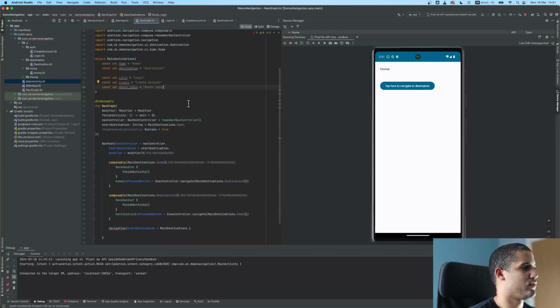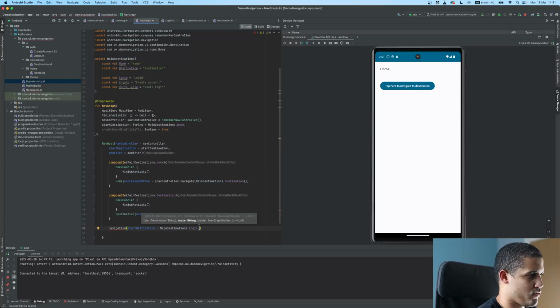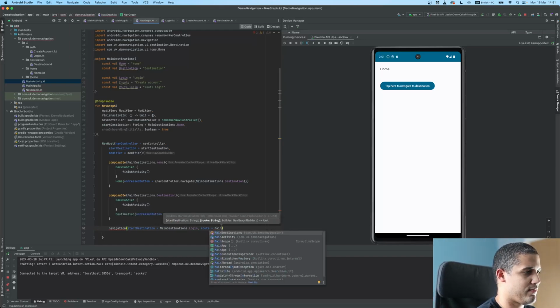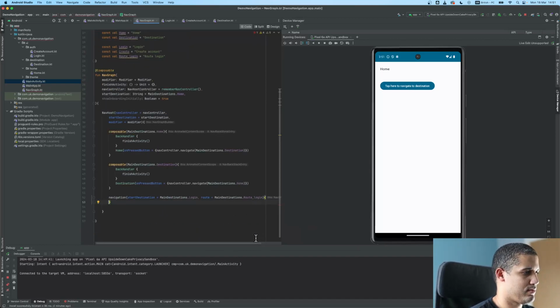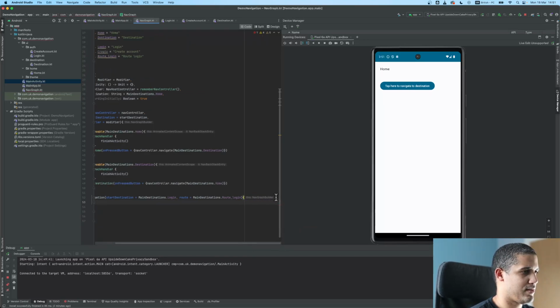So now we say, okay, navigation, the origin for navigation is going to be login, and then we can also add the root, which can be here. So the root is the name for these navigations, and we have root login. Okay, so we add that, open our lambda. Why did I add a plus here? Okay.